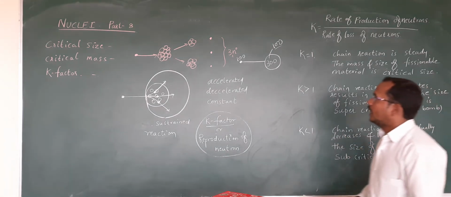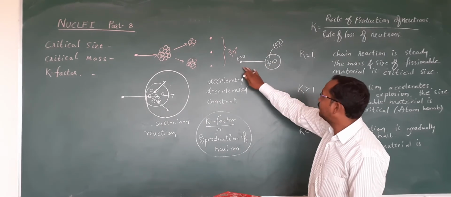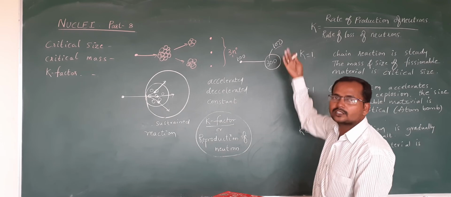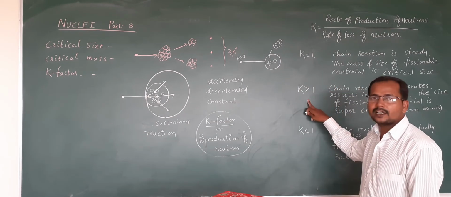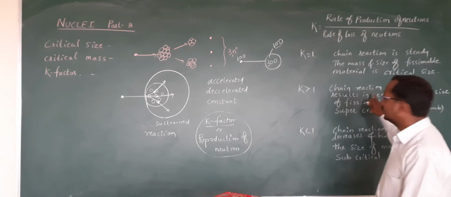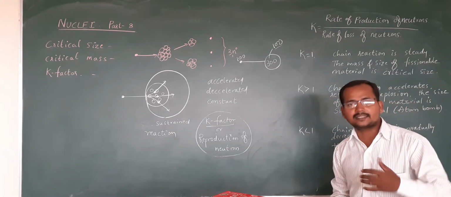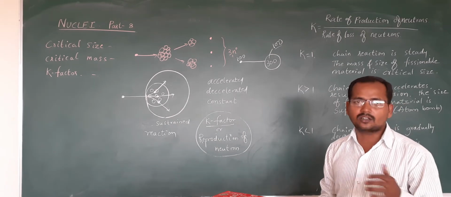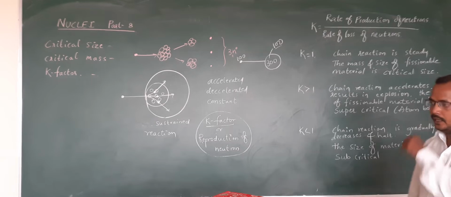If 100 neutrons produce 300 neutrons and only 50 are lost, then K is greater than 1, and the reaction is accelerating. So we can find out whether the reaction is accelerating, decelerating or constant by understanding this concept, the K factor.